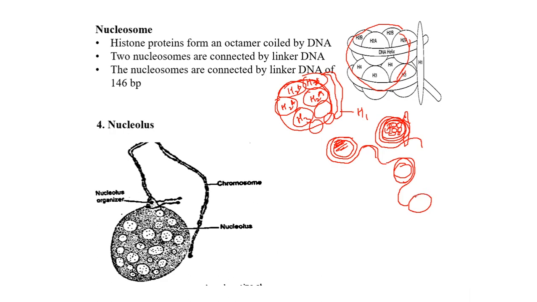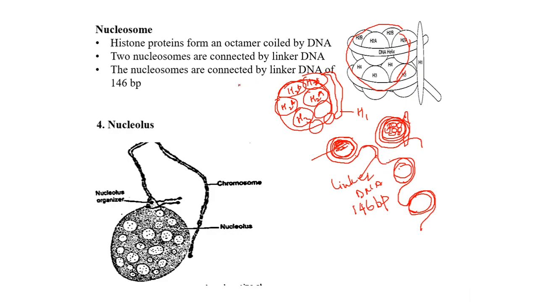Again it extends, and there is another core of the nucleosome. Like this, it forms a structure. This octamer which is coiled with the DNA is the nucleosome. And this DNA which is joining the 2 nucleosomes is called the linker DNA. This linker DNA has around 146 base pairs in it.